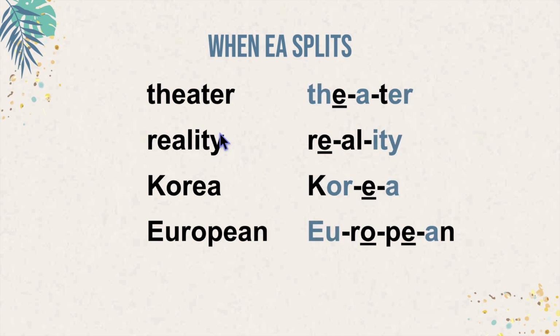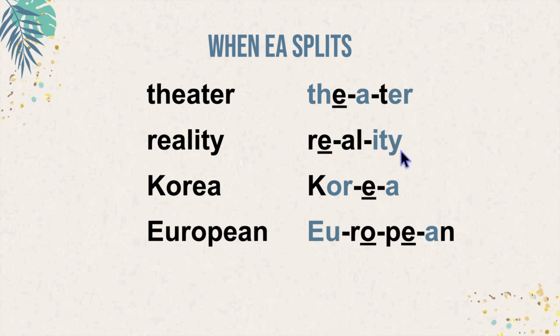Cereal. Here are some more common words where E and A split into separate syllables. This TH will use its sound of th, and this ER will have the sound of er. This A will schwa and take on a muffled short U or a short I sound. So theater, theater. Reality.